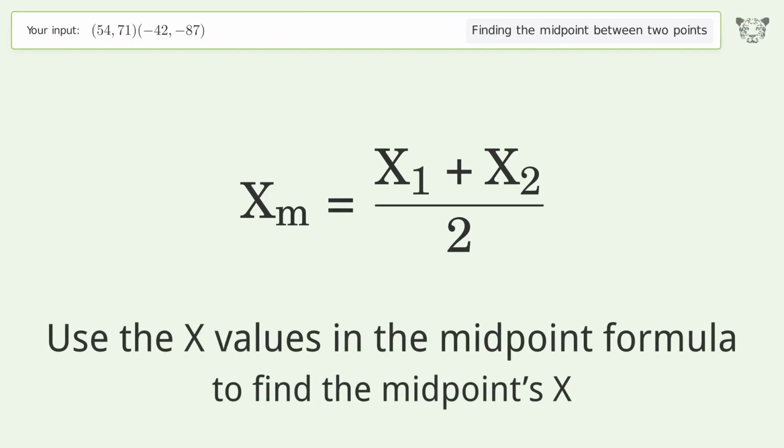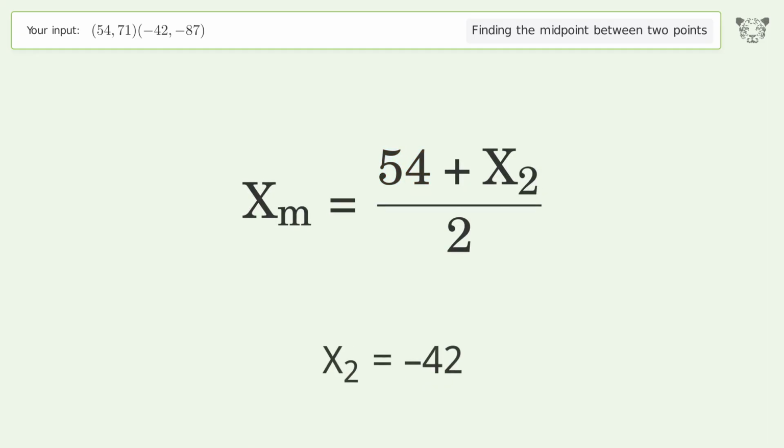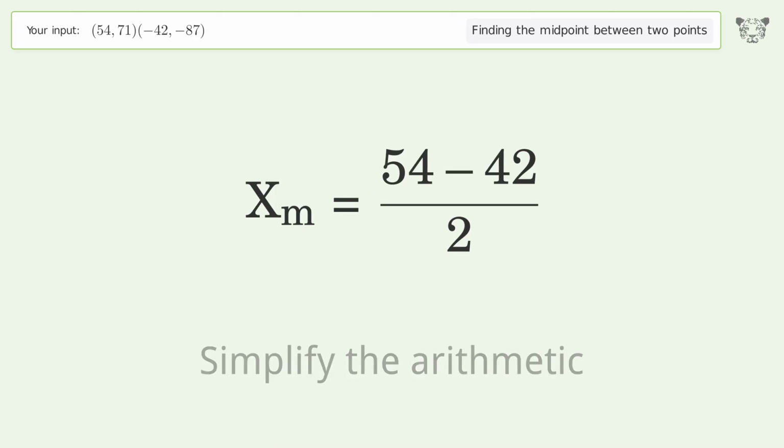Use the x values in the midpoint formula to find the midpoints x. x1 equals 54. x2 equals -42. Simplify the arithmetic.